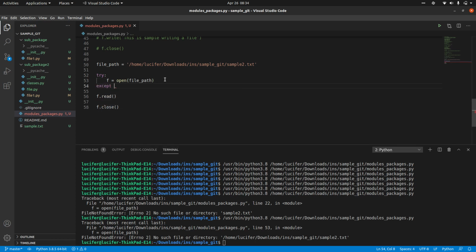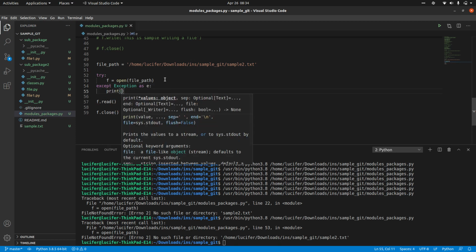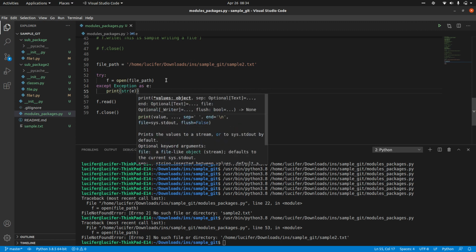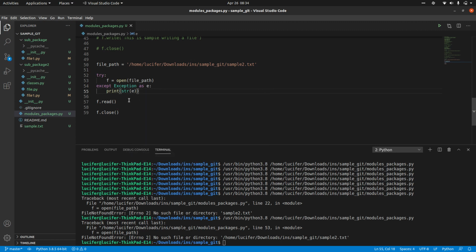So these kinds of blocks: except Exception as e. We used to do things like these, right? Print str of e. So rather than doing all this, we'll just do that from here as well.